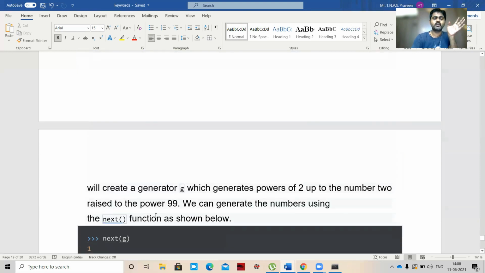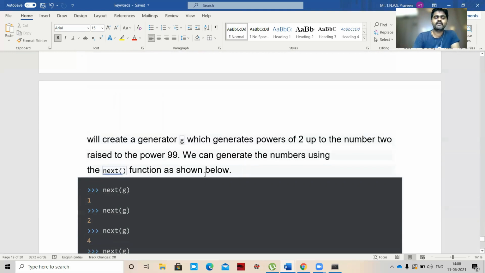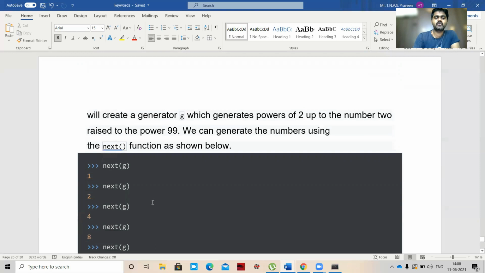What will you get? We'll generate a generator g which generates powers of 2 up to 2 raised to the power 99. So next of g gives 1, next of g gives 2, next of g gives 4. It's like power. So these are all the keywords present in Python with examples.